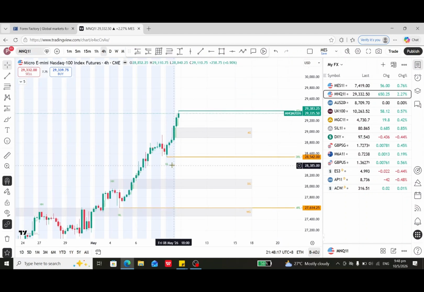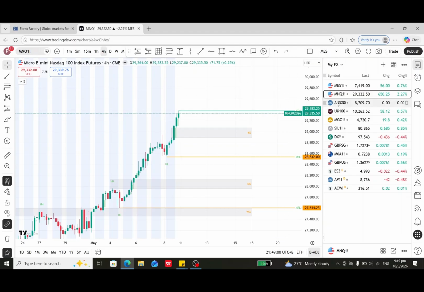Last week the market was really bullish. Same as the S&P 500, it created a daily rejection low and a 4-hour gap. So the market will retrace, correcting to at least the 4-hour gap, and then break above the all-time high and continue going again. We can see this Tuesday CPI news and Wednesday's Federal Chair nomination vote. These two news items will be quite volatile, so I don't think the market will come below this level. So this is for the S&P 500 and Nasdaq.